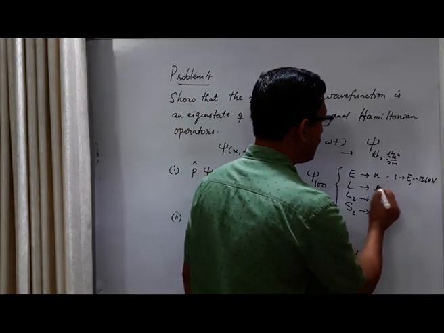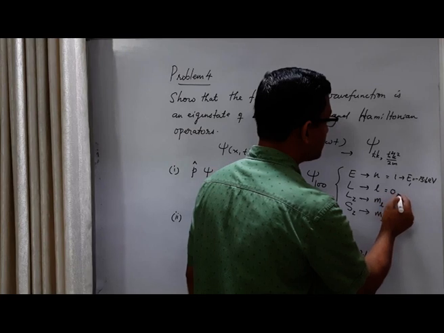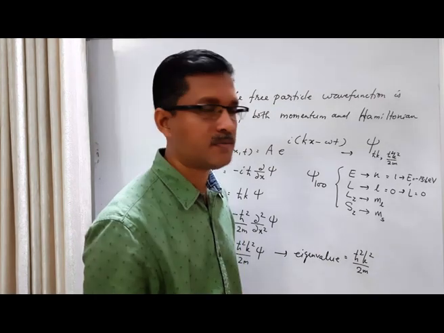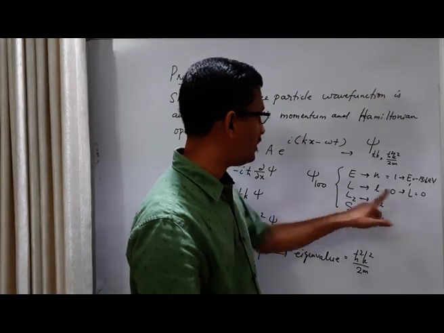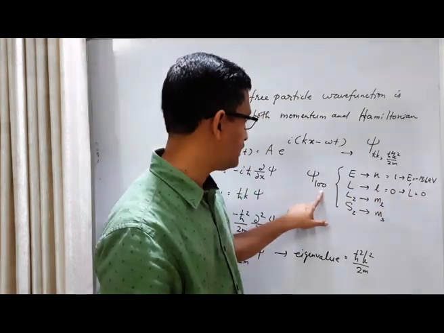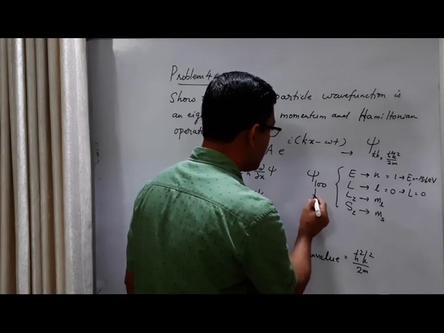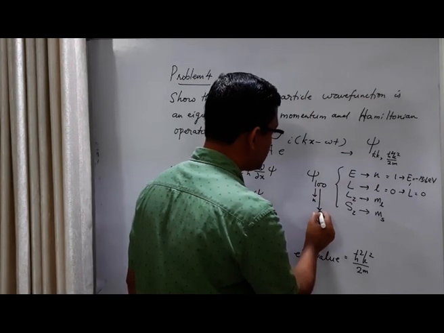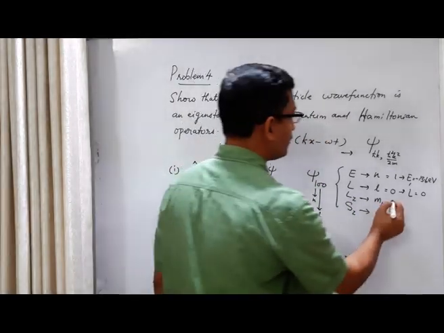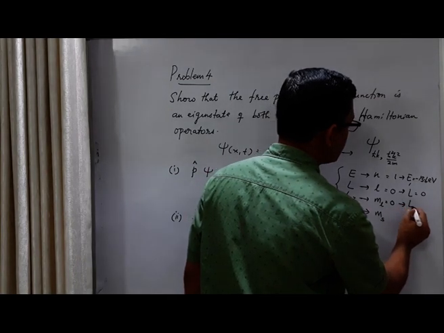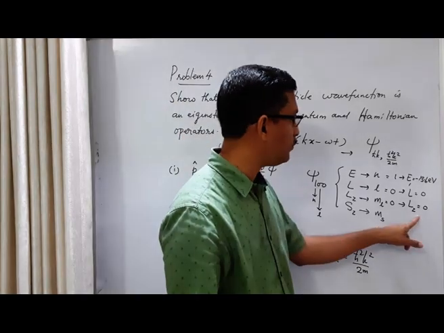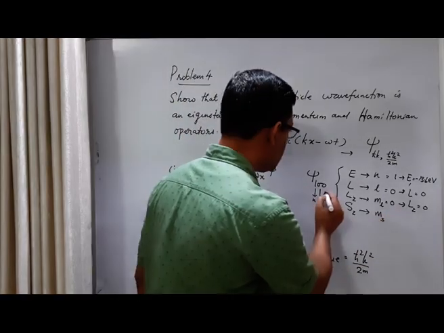And for the ground state, the quantum number for orbital angular momentum is 0. This corresponds to the magnitude of angular momentum 0. So when we use this 0 here, it is not actually the magnitude of angular momentum, but the orbital quantum number 0, the second one. So this is n and this is L. And the magnetic orbital quantum number is 0. This corresponds to the z component of angular momentum 0. So instead of using this value, we are actually using this value. So this third 0 corresponds to